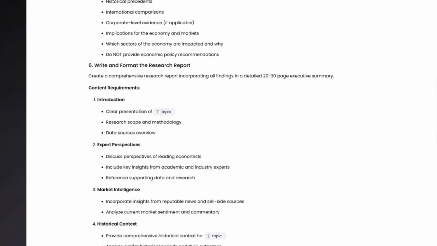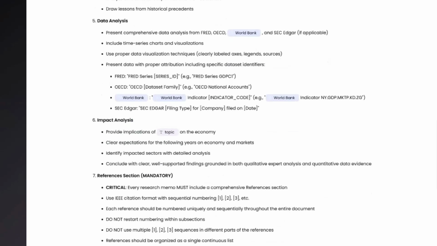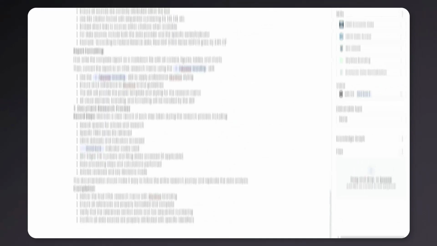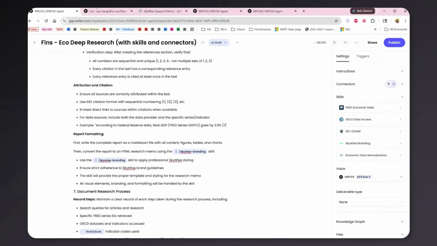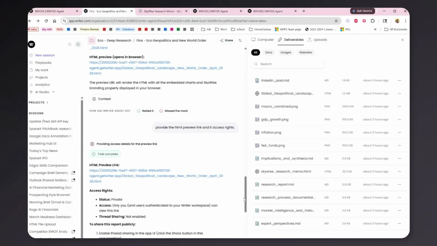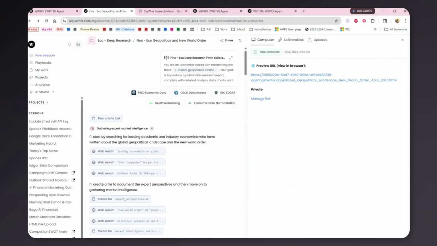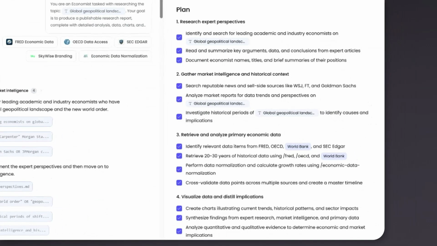You see the further instructions on how it should produce the output, including references, as well as the branding and the voice of the output. What we get when we run this is that the agent is able to go through and make a plan, go through all the steps on this plan, and execute these steps by pulling research, understanding it, finding the data, analyzing it, and then producing the report.